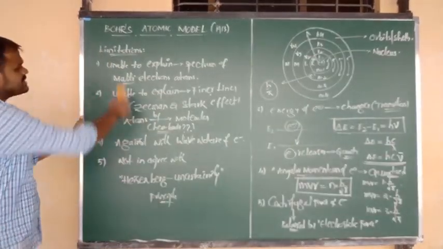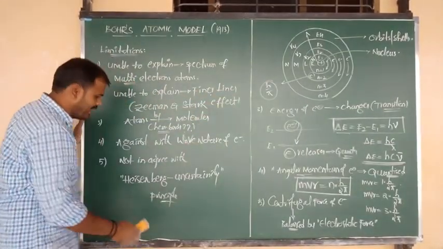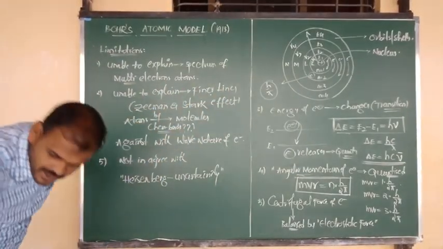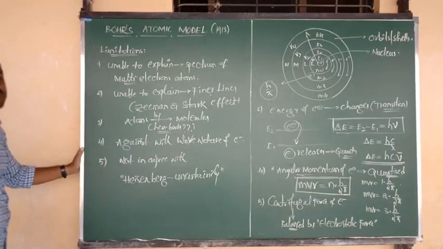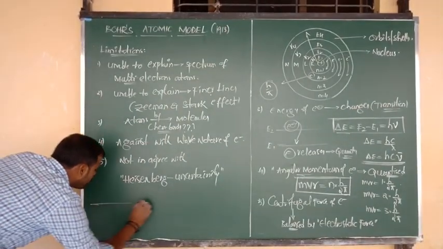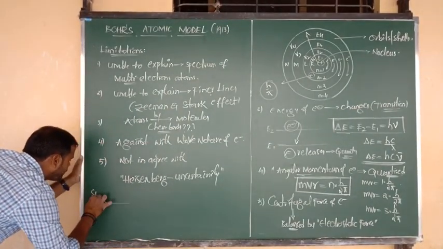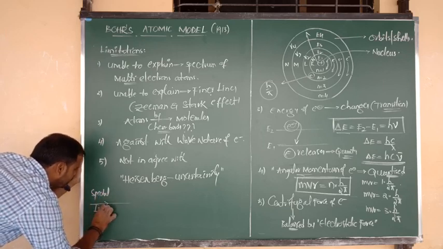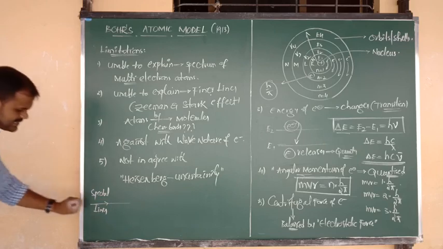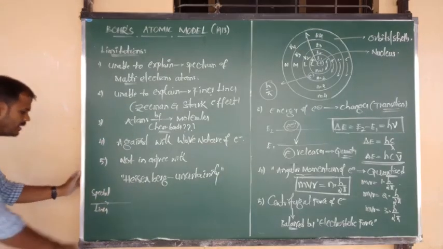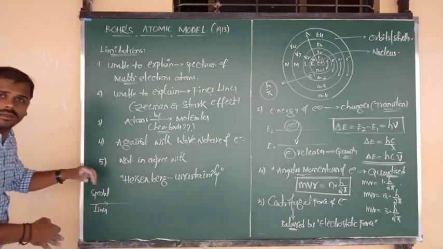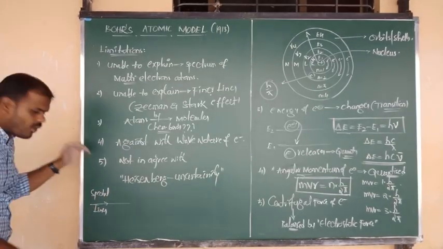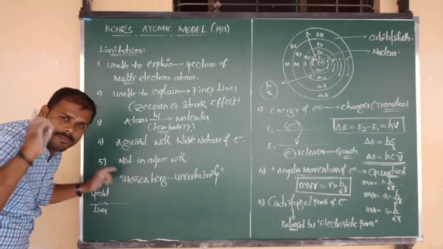Okay sir, up to now what you said is accepted. But sir, it was unable to explain the finer lines, that means it was unable to explain the Zeeman and Stark effect. Sir, what is meant by Zeeman and what is meant by Stark effect? Suppose you have a single spectral line, and now into that spectral line I am going to apply a magnetic field.